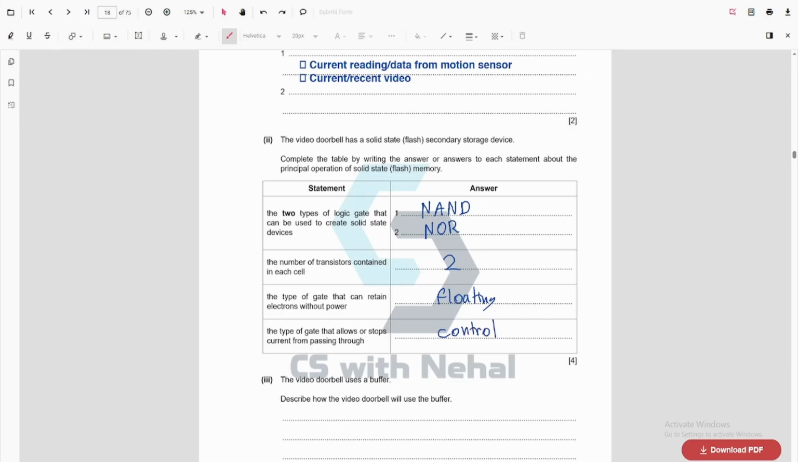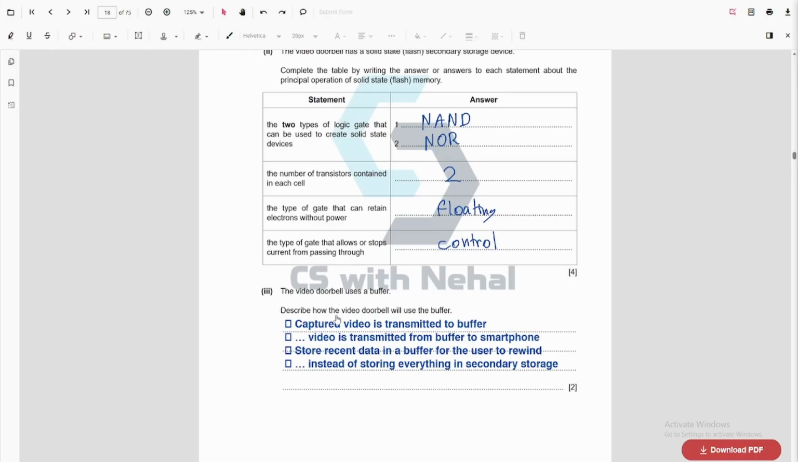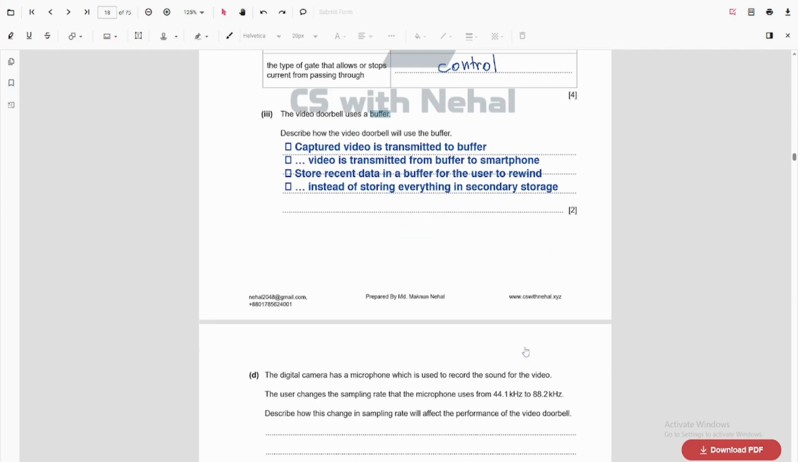The next question is about buffer. Questions of buffer are very much mistaken by students. The misconception is that buffer does not transmit or transfer any data; it only stores data temporarily. So we can write: captured video is transmitted to buffer, and video is transmitted from buffer to the smartphone. Store recent data in a buffer for the user to rewind instead of storing everything in secondary storage.